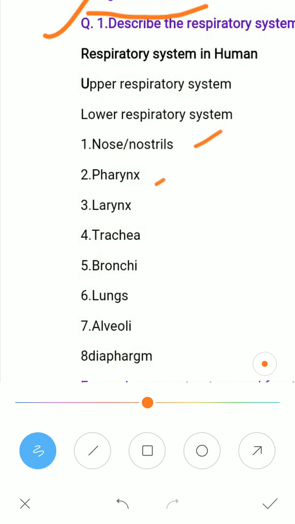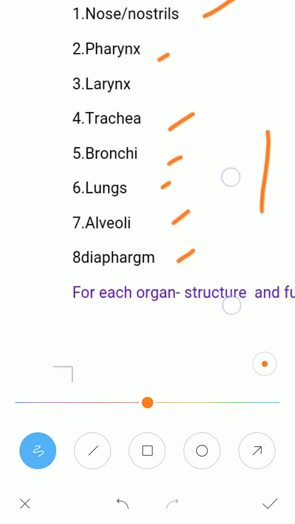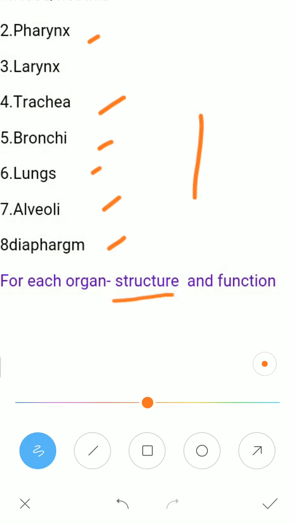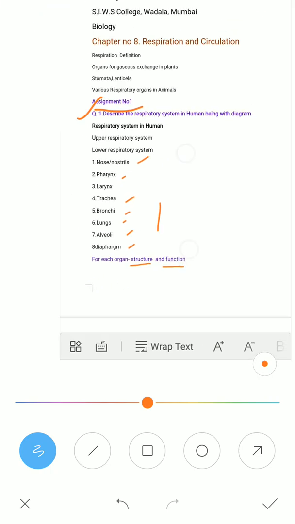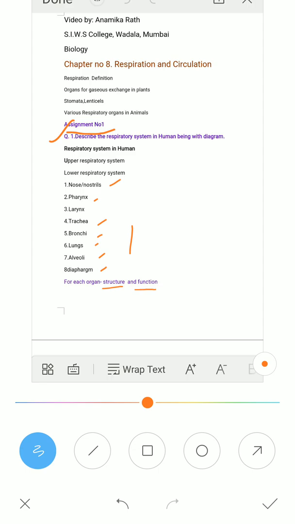Describe all these organs: nose, pharynx, larynx, trachea, bronchi, lungs, alveoli, diaphragm, and for each organ write the structure, two lines, and function also in brief, in your own language, and try to use biological terms. Submit it as assignment number 1 at the time of reopening.